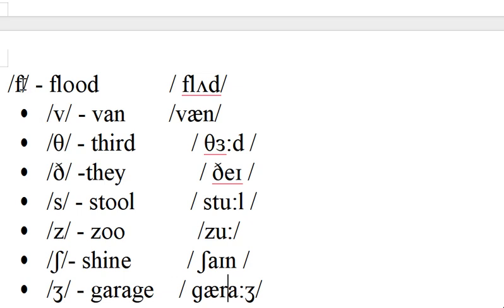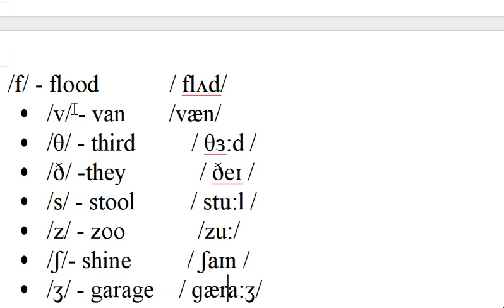Sounds F, fa, and pa are two different sounds. First we verified pen, where the pa comes by combining two lips. But for fa, the upper teeth come on the lower lip, and the sound is released: fa, flood.